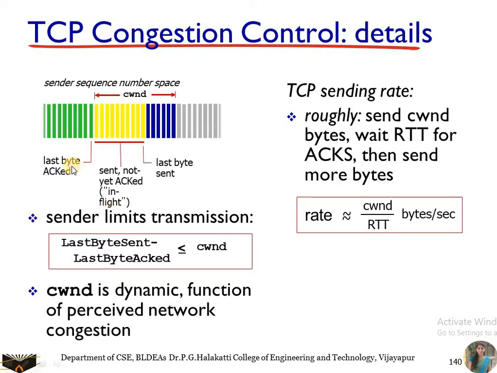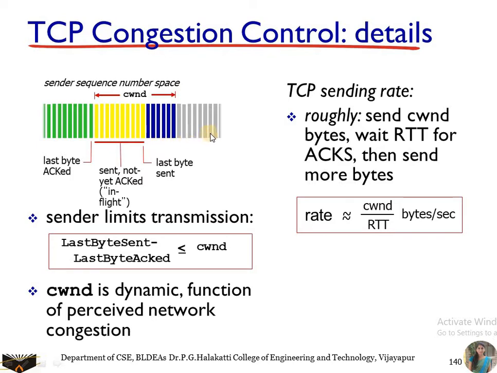Here we have the last byte acknowledged. The ones with the green color are the acknowledged packets, and here is the last packet that was acknowledged by the receiver. The yellow ones are sent, but you have not yet got the acknowledgement for these packets. The blue ones are packets that you can send to the receiver, but you have not yet sent them.